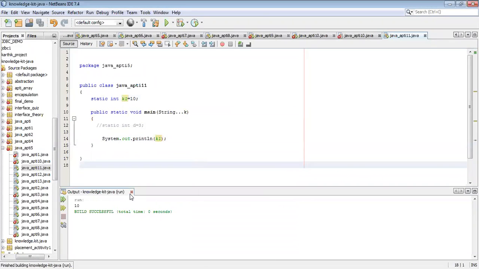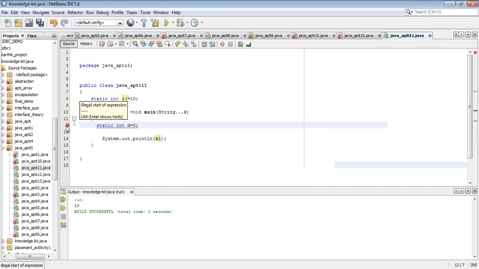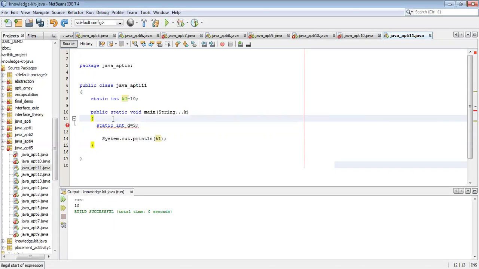The 10 is displaying 10. Again, if you use this variable, you will get the error. Instead of this, if you remove static, then it worked fine. If you use a static variable inside the static method here, definitely you will get the compile time error.